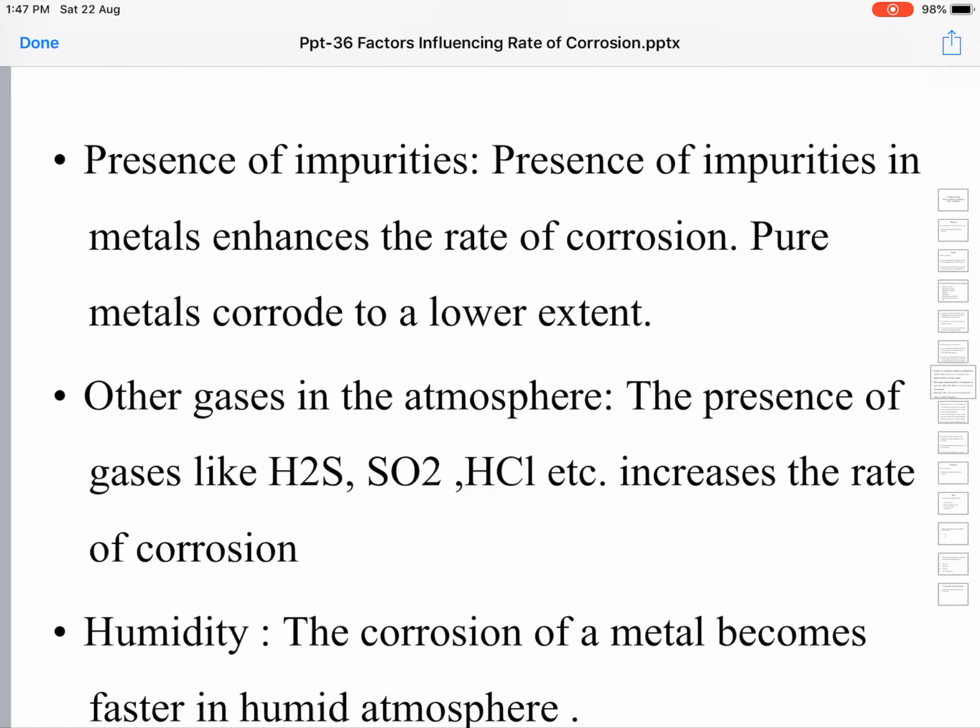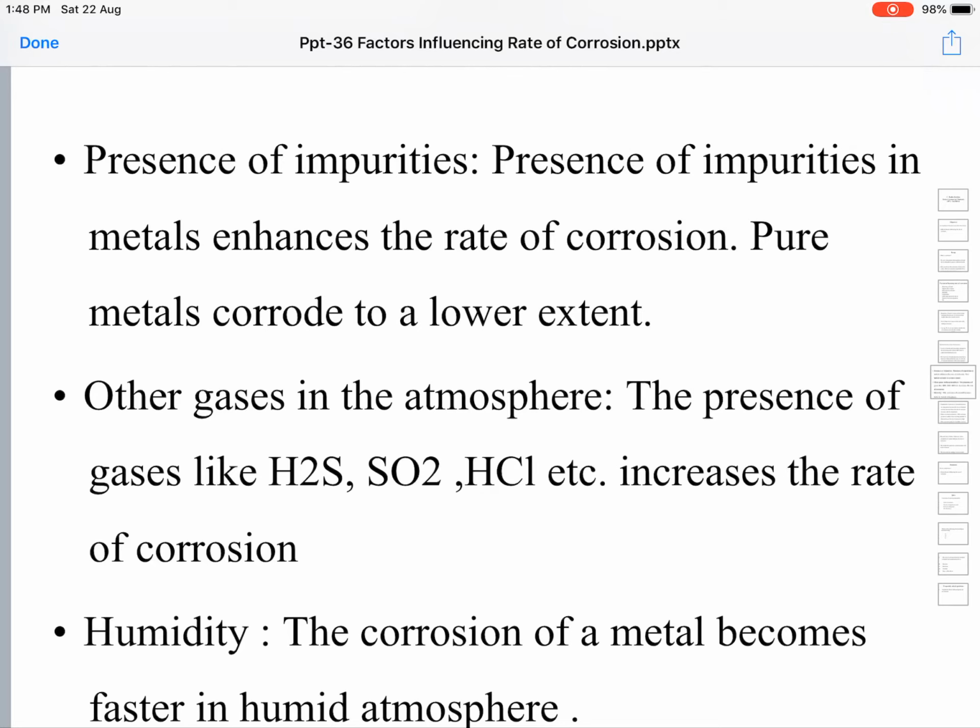The impurities may have a different electrode potential, SRP, and the bulk metal may have a different electrode potential. So there will be a formation of anodes and cathodes here. Because of the difference in the standard reduction potentials, the one with the lower standard reduction potential turns into anode and undergoes corrosion.